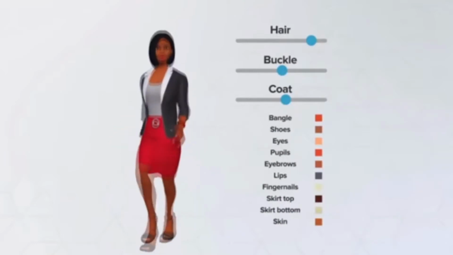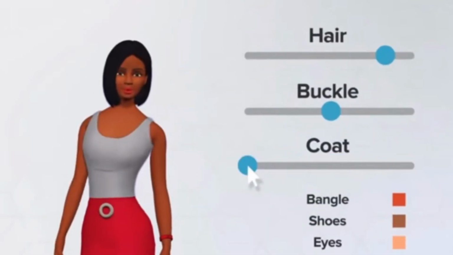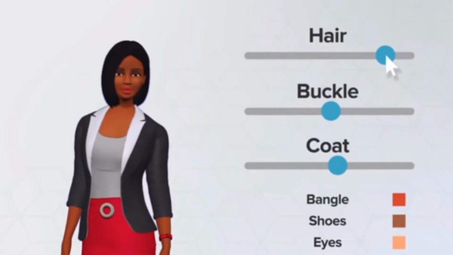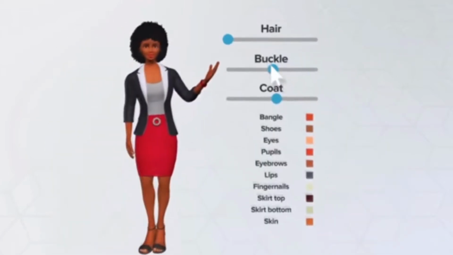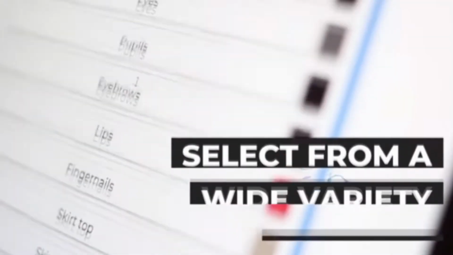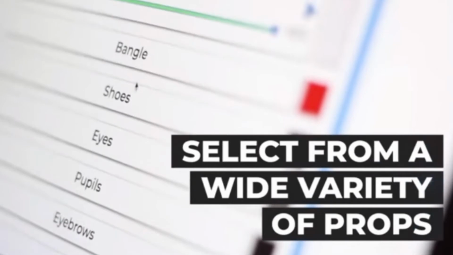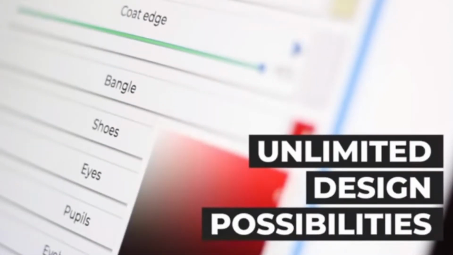You have total control over the customization process. Change the colors and look of clothing, hair, skin, accessories, and select from a wide variety of props like eyeglasses, shoes, watches, vests, and more for unlimited design possibilities.